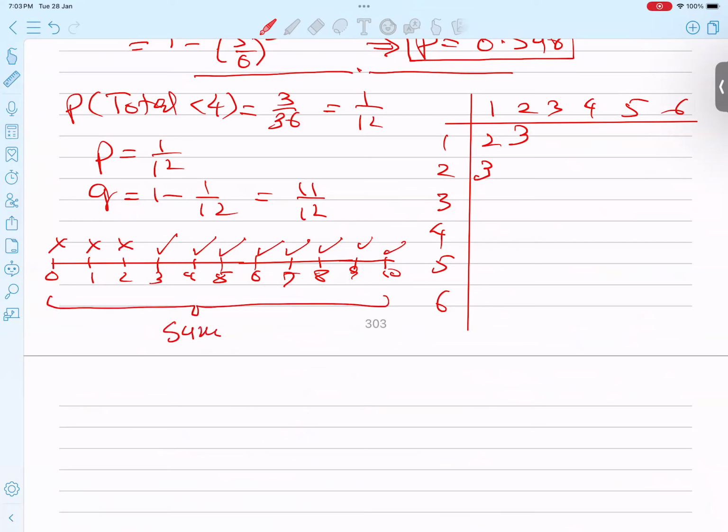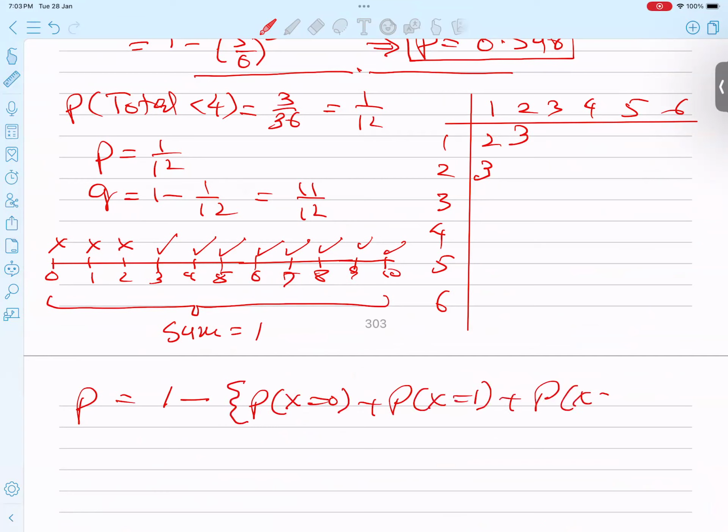Can I do one thing? The probability is equal to 1 minus the ones I don't need. It means I can say probability x equals 0, probability x equals 1, probability x equals 2. So this is the planning, but make sure this question is no longer geometrical probability. That is why I brought 0. Let me give you a summary once again.